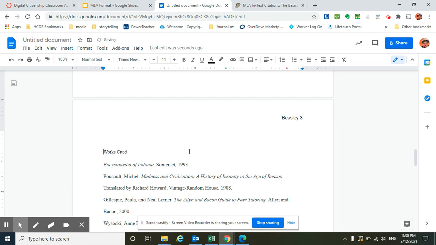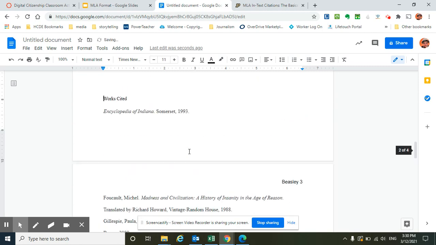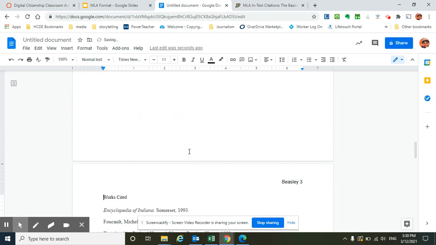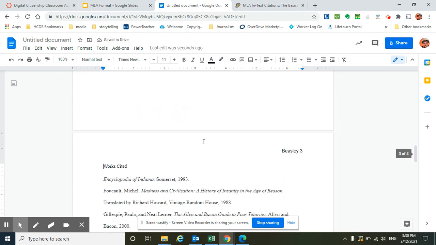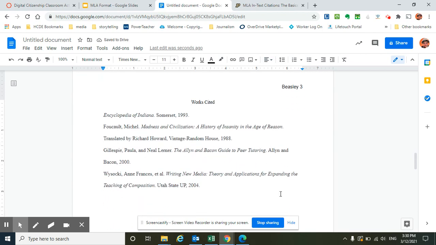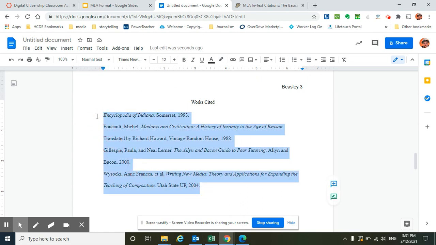Okay. Now I think I need to even delete a little bit more because I got thrown off a little bit. And we have to make sure that Works Cited is centered. And then I have gone ahead and just copied some citations from the Purdue site just to show you different examples. Okay, so here are my citations. They are all double-spaced.